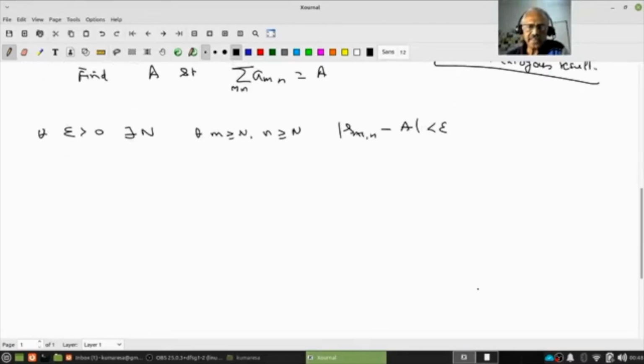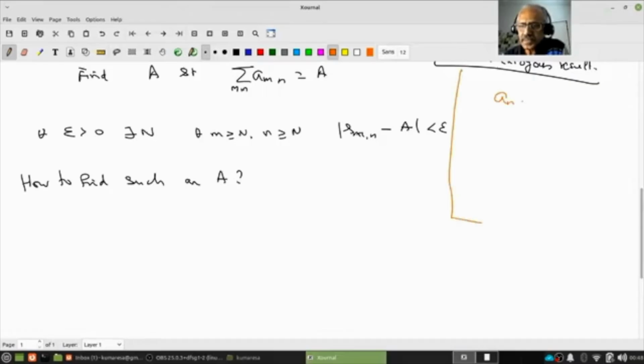So how to find that A? Now again go back to the analogous case. If the a_n are positive, then the series is convergent if and only if it is bounded above. Notice that S_n is a monotone sequence, so if it is bounded above, S_n is convergent.